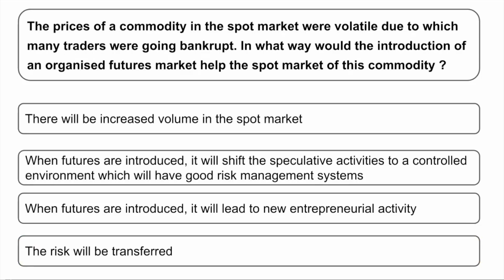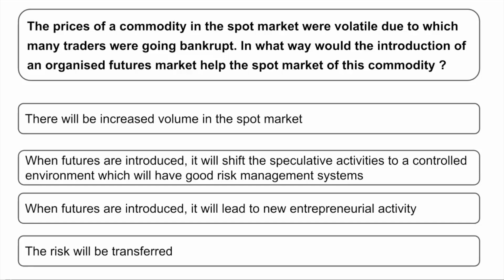The prices of a commodity in the spot market were volatile, due to which many traders were going bankrupt. In what way would the introduction of an organized future market help the spot market of this commodity? So it's a very interesting question. They are saying that the spot market was very volatile, because there were so many traders and many of the traders were going bankrupt. So how is this organized future market helping the commodity market, is the question.